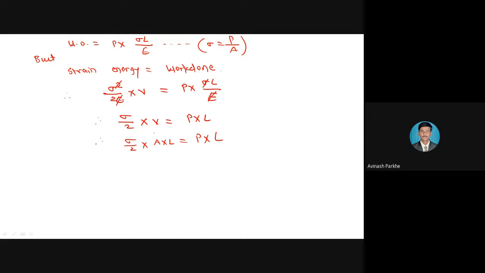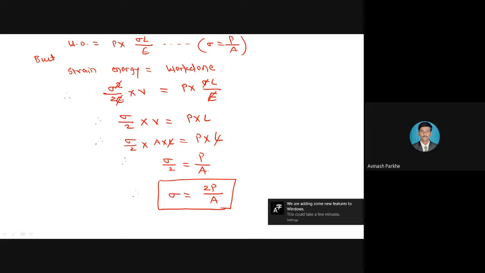Again, at the left side and the right side, this L is present, so it will get cancelled. If I write the equation in terms of sigma, sigma upon 2 is equal to P upon A. This A I have taken to the right side, and therefore sigma is equal to 2P upon A. This is the final formula for the stress due to the suddenly applied load. And if I compare the stress formula for the gradually applied load and for the suddenly applied load, for the gradually applied load, the formula is sigma is equal to P upon A.